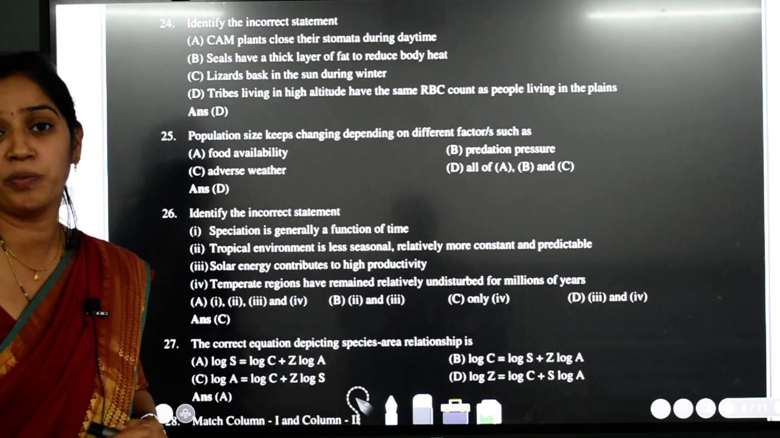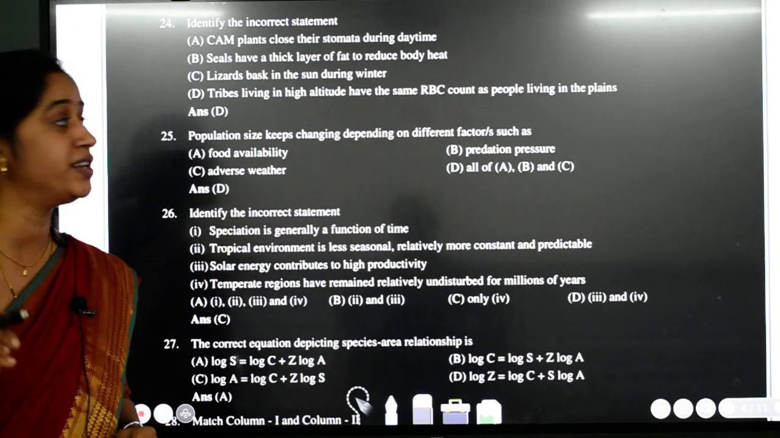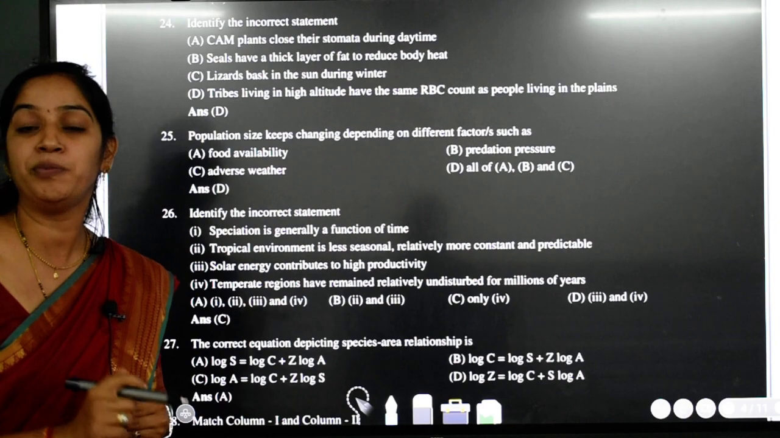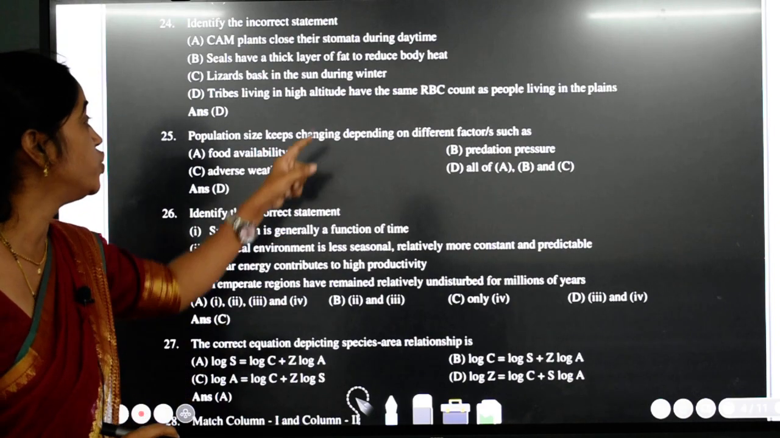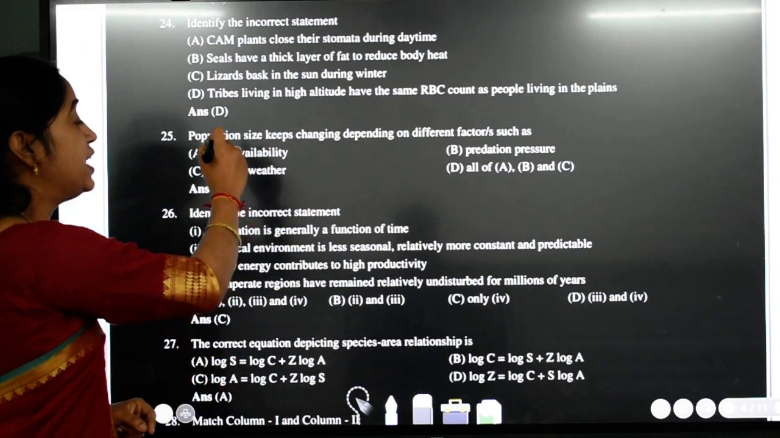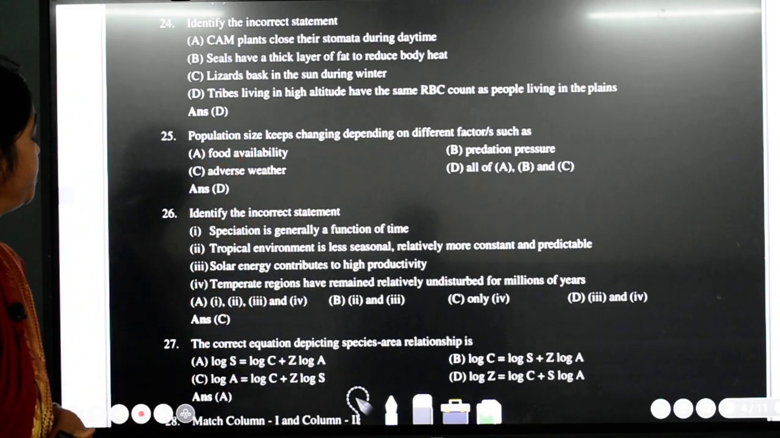Fourth one, tribes living in high altitude have the same RBC count as people living in the plains. This statement is wrong because you have seen in altitude sickness, usually the people who are living at higher altitude will have a high RBC count. So it is not the same, it is different. So the answer is D. Wrong statement is D.